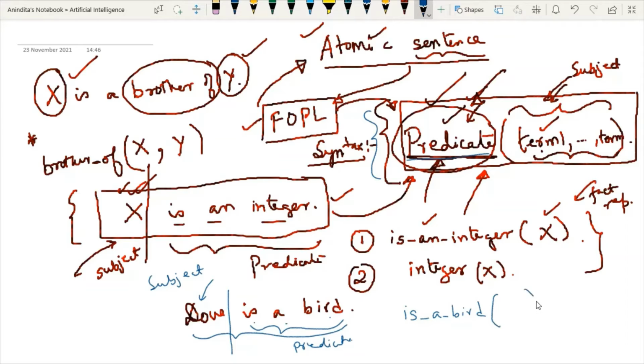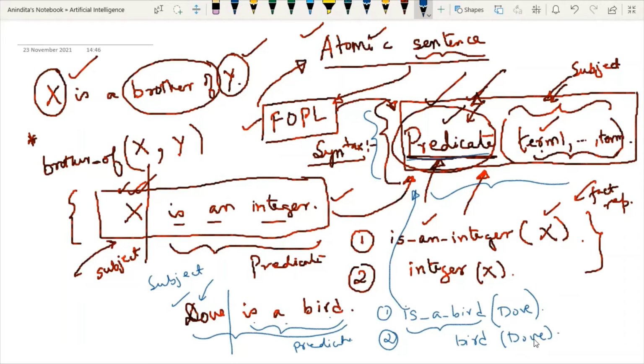And then within bracket, what I have to write? I have to write the subject. Which one is the subject? Dove is the subject. So this is the representation which uses this given syntax. Also, alternatively, at the beginning of the class, I have explained that function name can be anything. So instead of writing is a bird, alternatively you can write bird dove. So this is how any atomic sentence can be represented using this simple syntax.